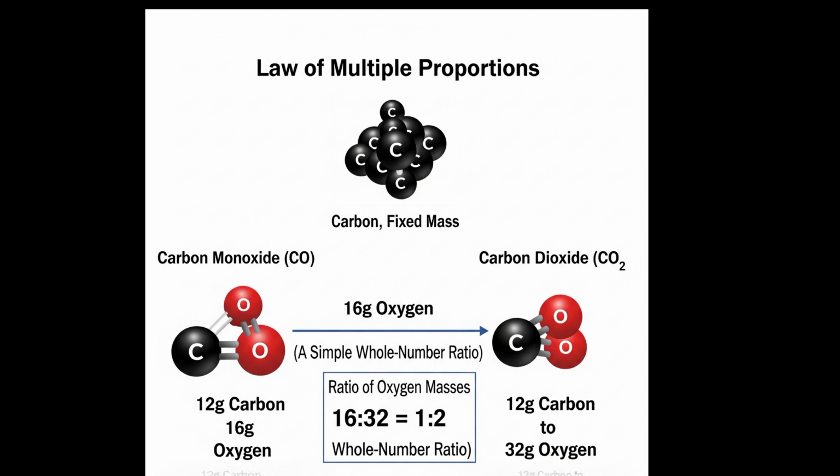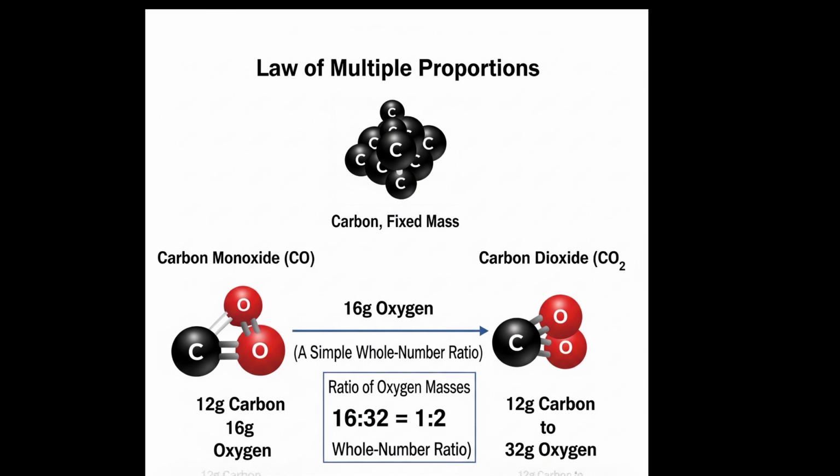Take the mass of the carbon, 12 grams in both compounds, it is common. The second one is oxygen in carbon dioxide and oxygen in carbon monoxide. Oxygen in carbon dioxide we have 32 grams, and oxygen in carbon monoxide we have 16 grams. Take the ratio of the two oxygens.